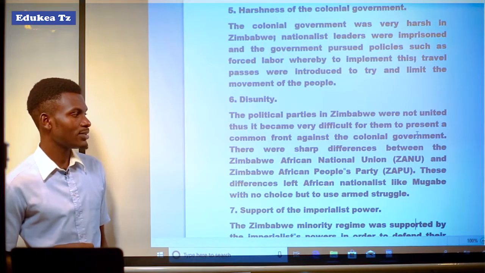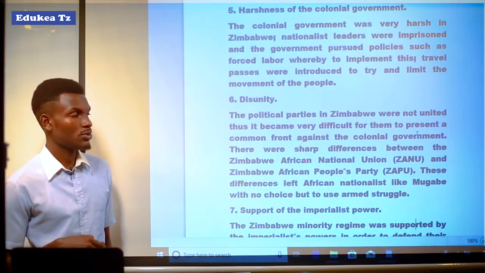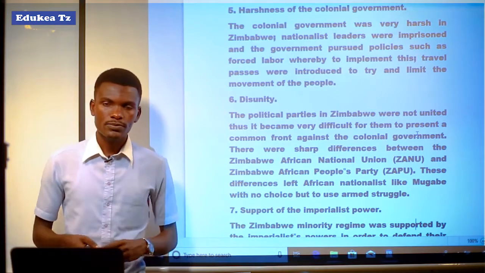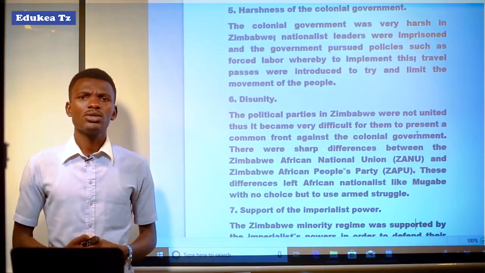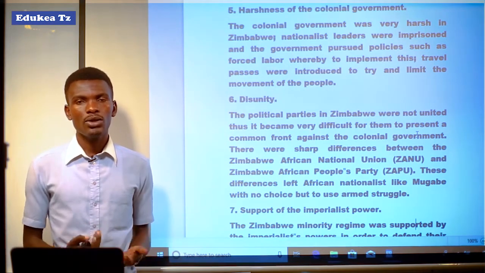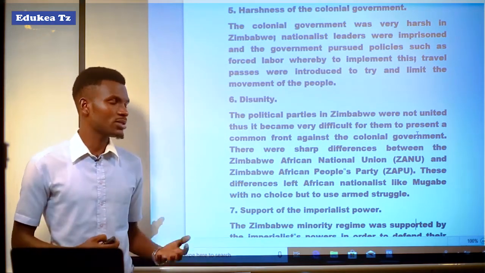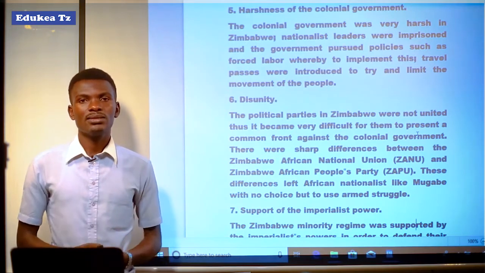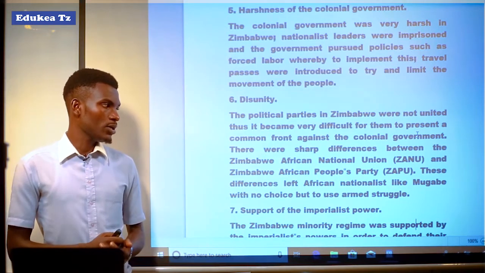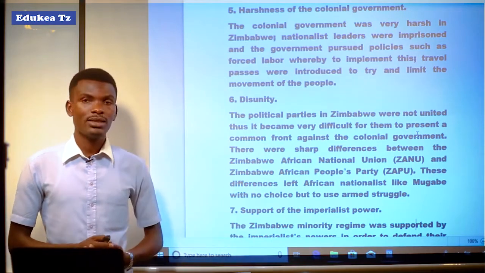So this difference left the African nationalists like Mugabe with no choice but to use armed struggle, which means that the disunity among the political parties formed in Zimbabwe made it difficult for the nationalist movement to attain self-rule, because they had no common agreement, common objective or common decision to fight against the colonialists and attain their independence. So that's why they tried to use the armed struggle so that they could attain their independence.